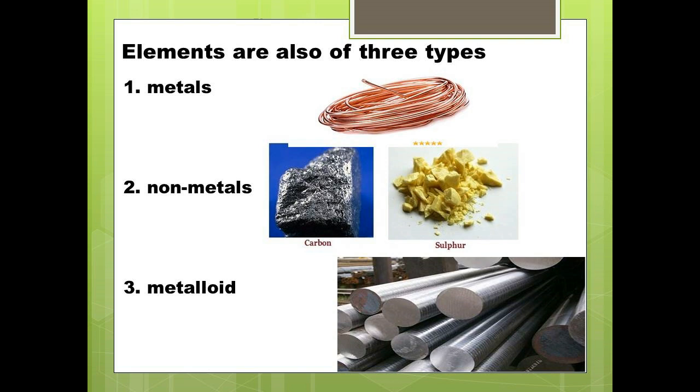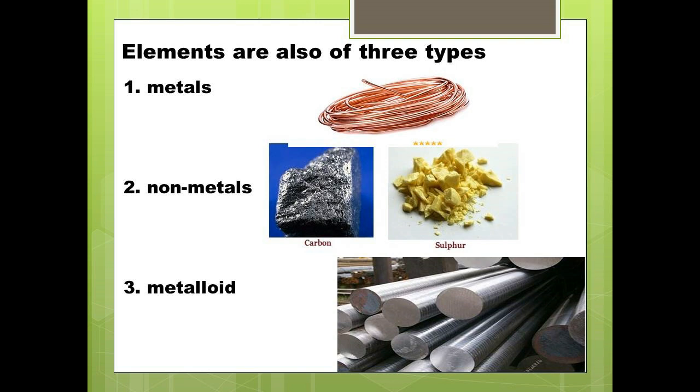Metals. 78% of elements are metals. They usually have high melting and high boiling points. They are good conductors of heat and electricity. Example, copper. Non-metals. Most non-metals are brittle and are not malleable or ductile. At room temperature, they are usually solid or gases. They are poor conductors of heat and electricity. Examples of non-metals are carbon, sulfur.